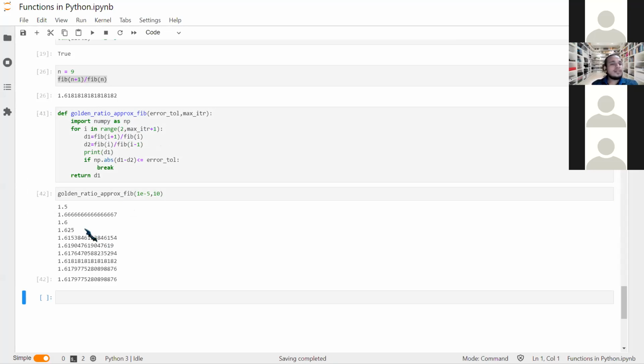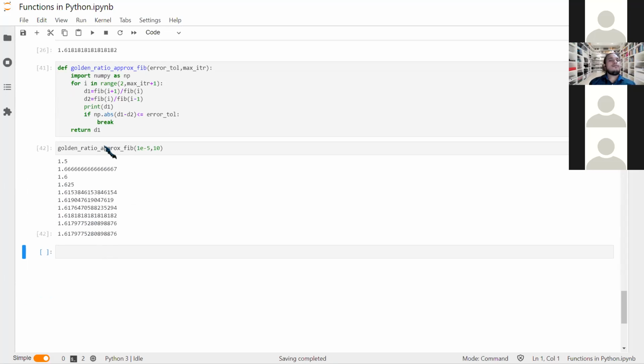Okay, so how does it approach? First it is 1.5, this. Okay, so it goes on taking the ratio nearer to the value of the golden ratio.